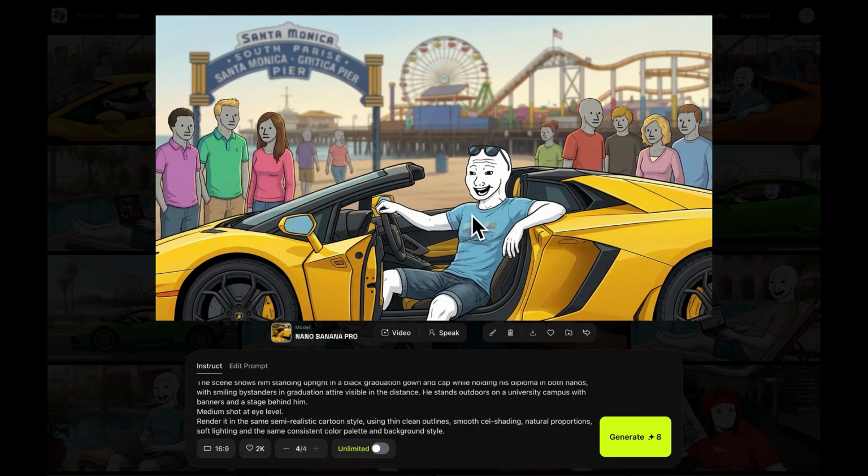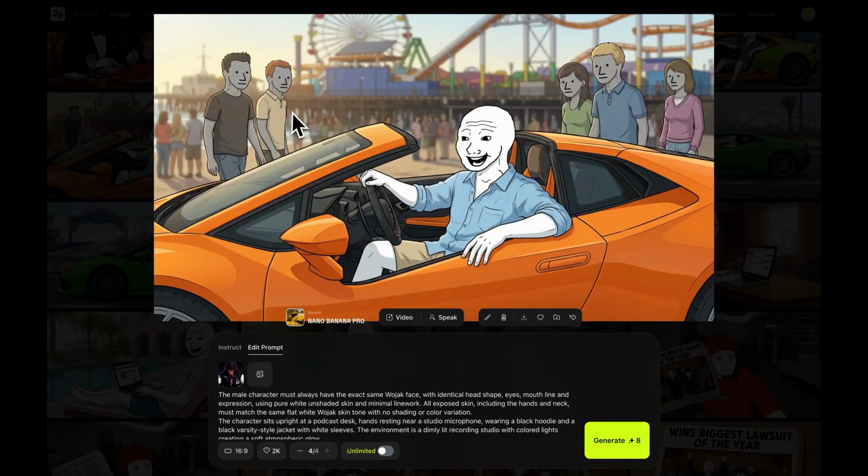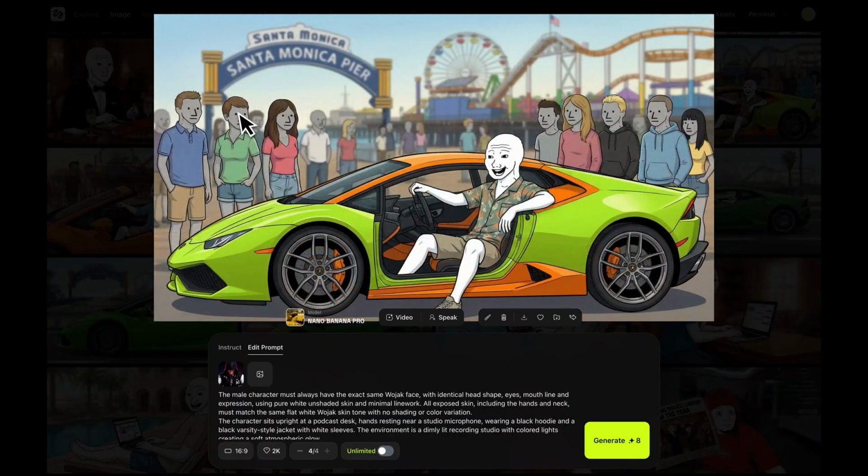Now that the generations are done, you can see that Nano Banana gave us some really solid results to work with. We've got Wojak chilling in his Lamborghini here, and again in this shot. And because we selected yes for bystanders, the model added Wojak-style NPCs in the background, just like you'd see in the classic animated Wojak videos. It really gives the whole thing that authentic Wojak cartoon touch.